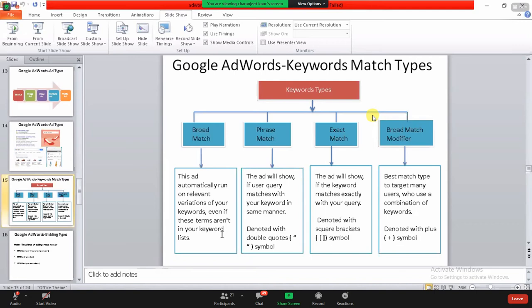Now exact match says that if somebody is searching for top 10 institutes in Delhi, and you have exact information, exactly the same keywords the user is searching for, then only your website is going to be shown in the search results. Other than that, your website is not going to be shown over there.